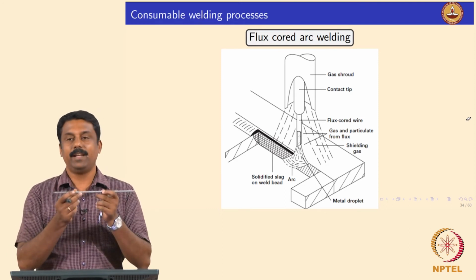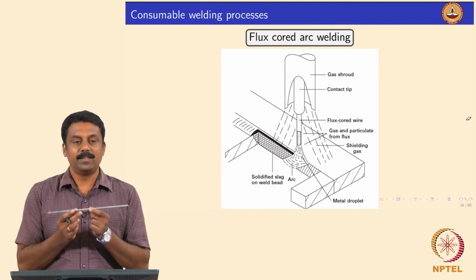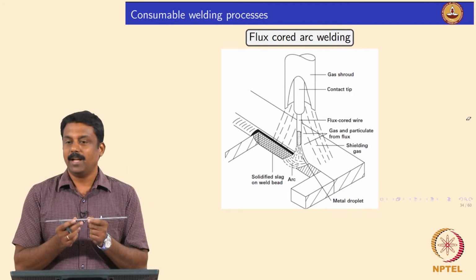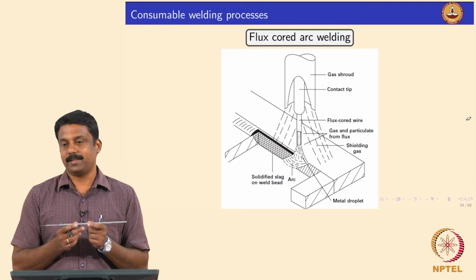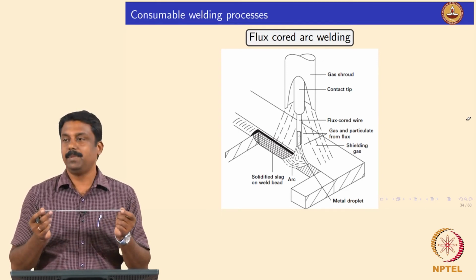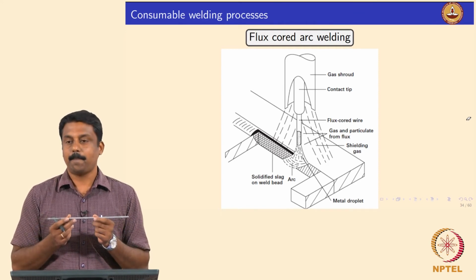It is already in a very humid environment, so unless I bake it to remove the hydrogen or moisture, if I weld straight away I may end up getting cold cracks. So, the basic flux coated electrode should always be baked to avoid hydrogen embrittlement.